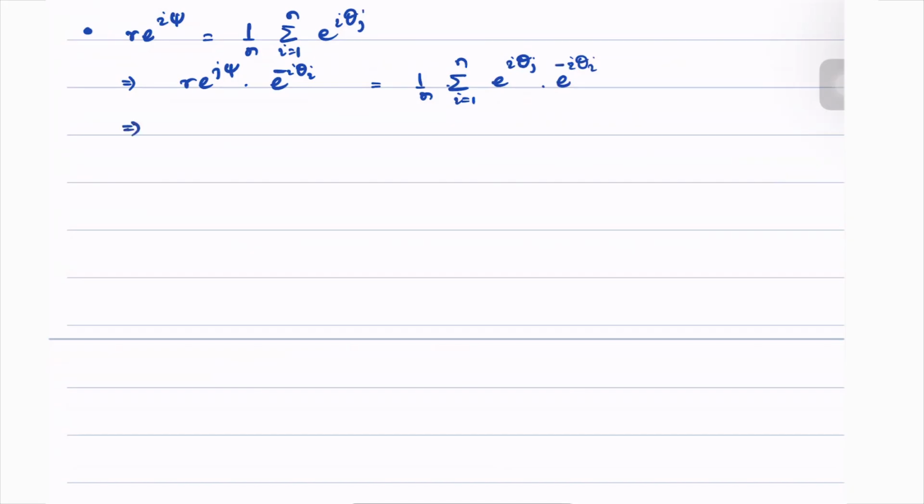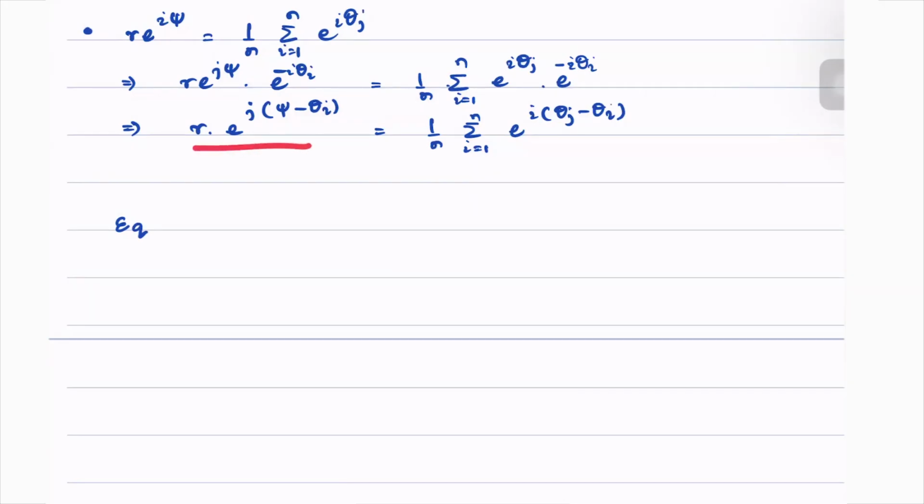So on the LHS, we have r times e raised to the power I into psi minus theta I, which is equal to 1 by n summation j going from 1 to n, e to the power I theta j minus theta I. Remember that both of the terms here are complex numbers.